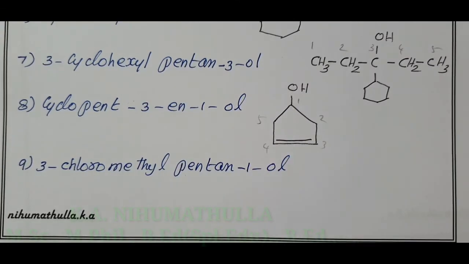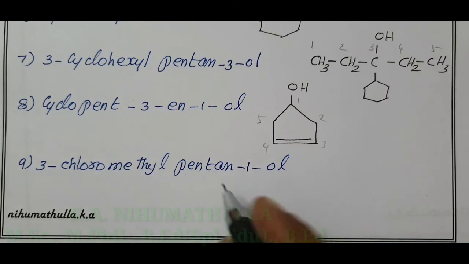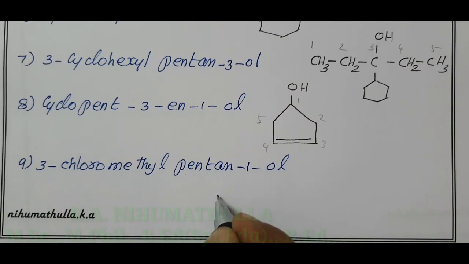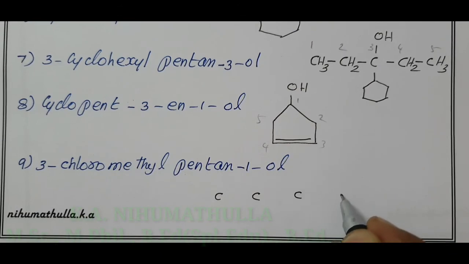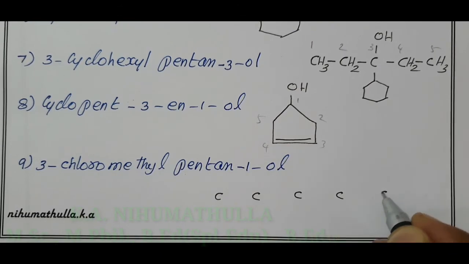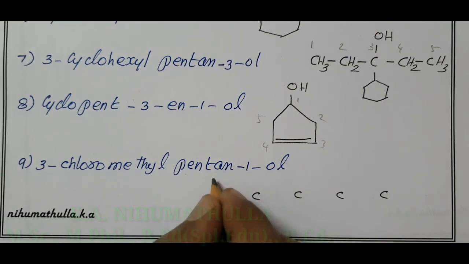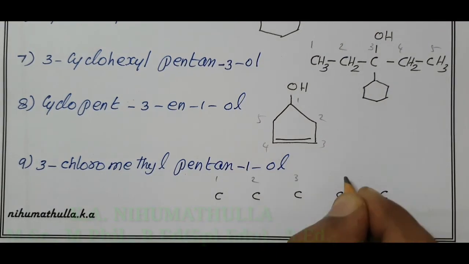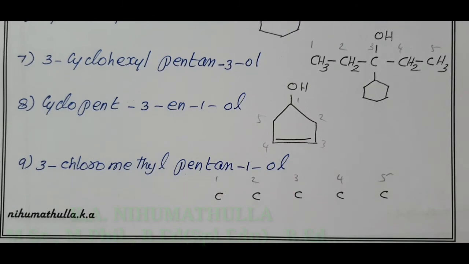3-chloromethyl pentan-1-ol. Pentane has 5 carbon atoms. Give numbering 1, 2, 3, 4, 5.